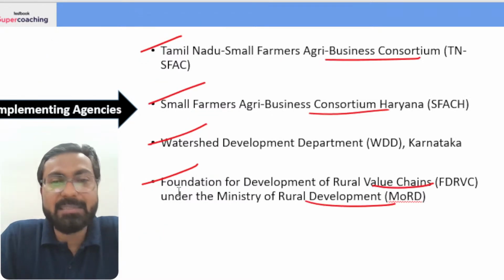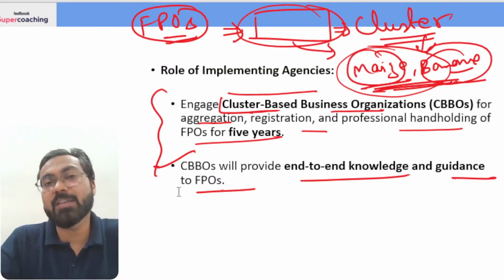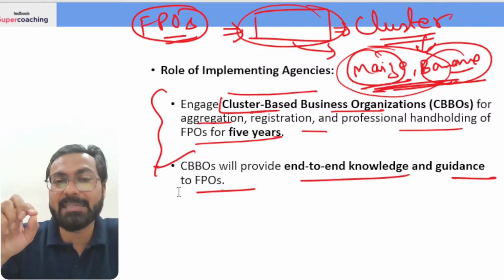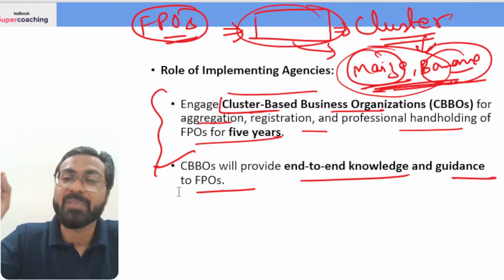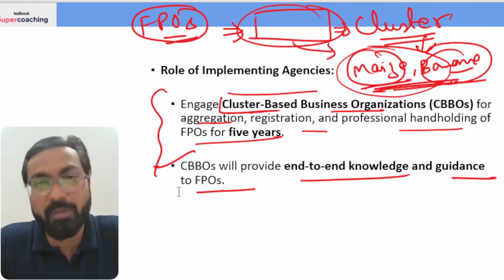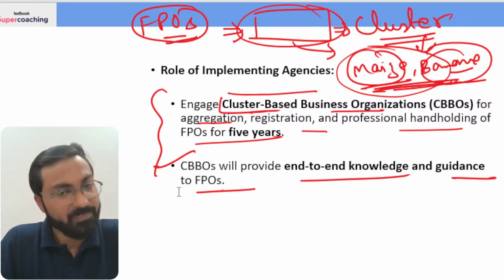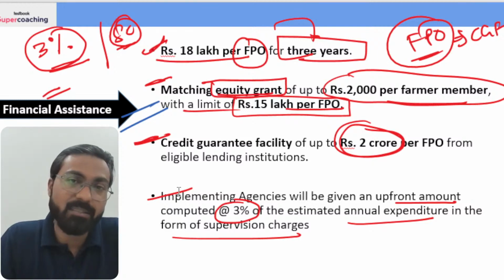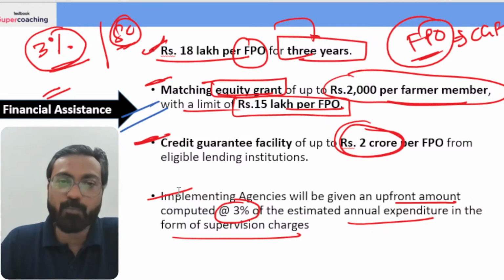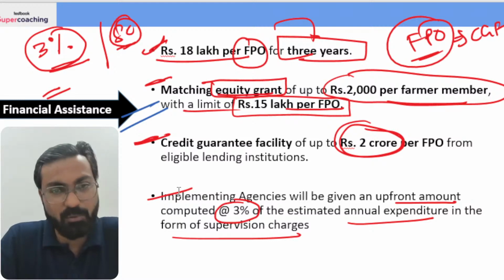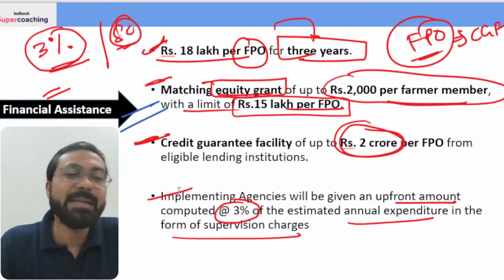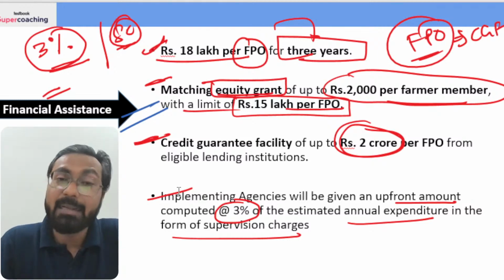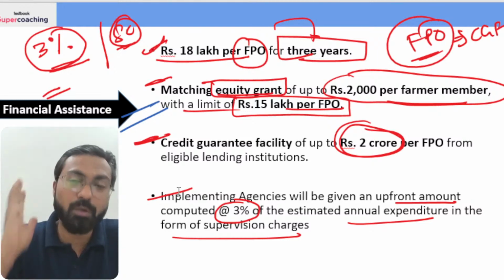There are 9 implementing agencies which have the responsibility of engaging the cluster-based business organizations. And these cluster-based business organizations have the responsibility of aggregation, registration, and professional handholding of FPOs for a period of 5 years, right? And of course, FPOs are provided with a financial assistance of 25 lakhs for a period of 5 years for providing this handholding support to the FPOs. Financial assistance 18 lakh per FPO for 3 years, matching equity grant of up to 2,000 per farmer member, credit guarantee facility per FPO 2 crores.